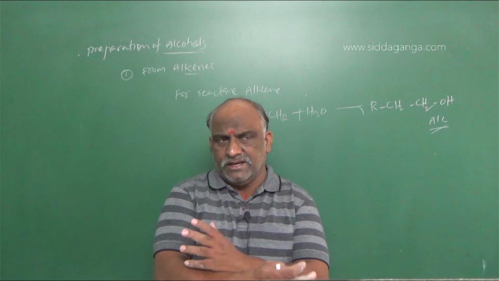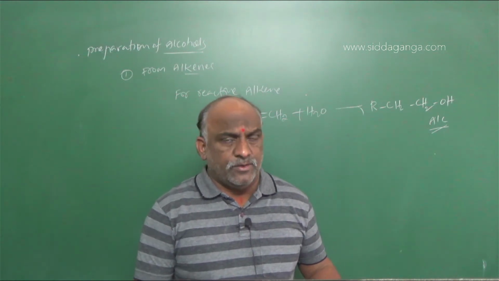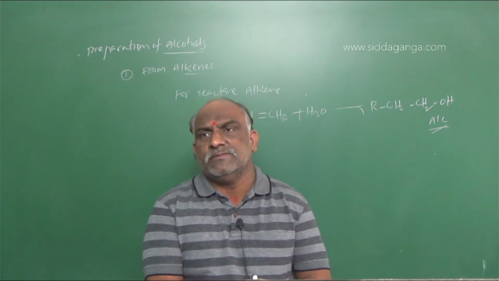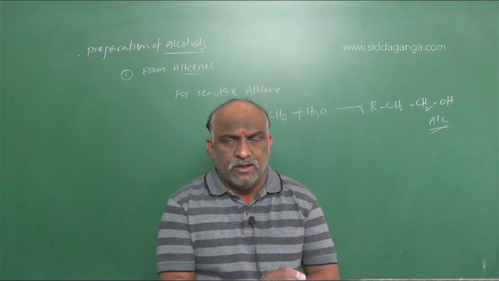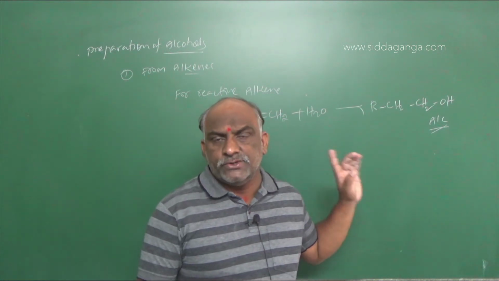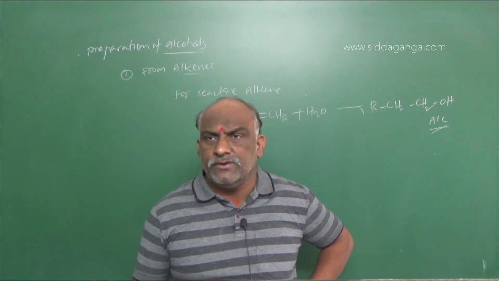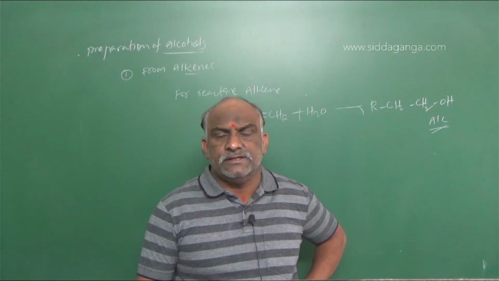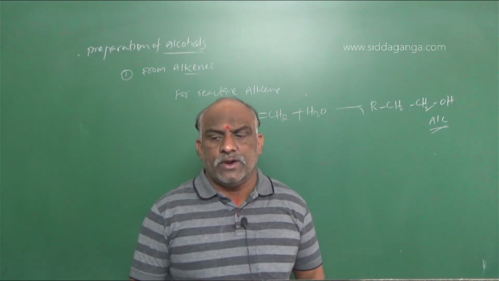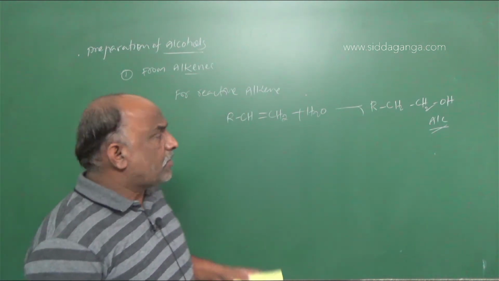That mechanism is there in your textbook. This mechanism is important for boards, not for competitive exams. The carbocation is the intermediate in this process. Keep that point in your mind. The stability of carbocation, which I already explained in GOC, follows tertiary, secondary, primary. That is the stability factor. So this is about alcohols from alkenes.